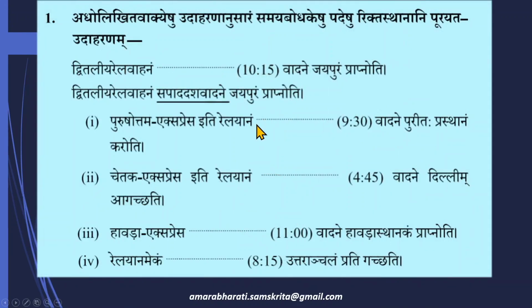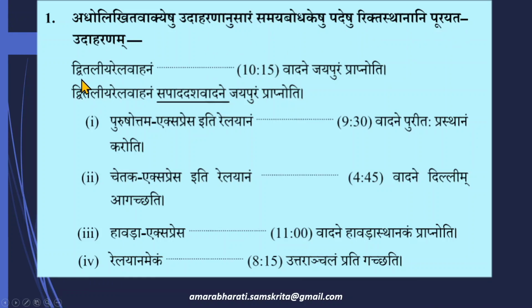Now we look at the exercises in your Abhyasavan Bhava textbook. Adholikita Vakyeshu Udaharana Anusaram Samaya Bodhakeshu Padeshu Riktasthanani Purayata. And they have given the Udaharanam. Adholikita Vakyeshu, in the following sentences. Udaharana Anusaram, as given in the example. Samaya Bodhakeshu Padeshu, in the words indicating time. Riktasthanani Purayata, fill in the blanks.